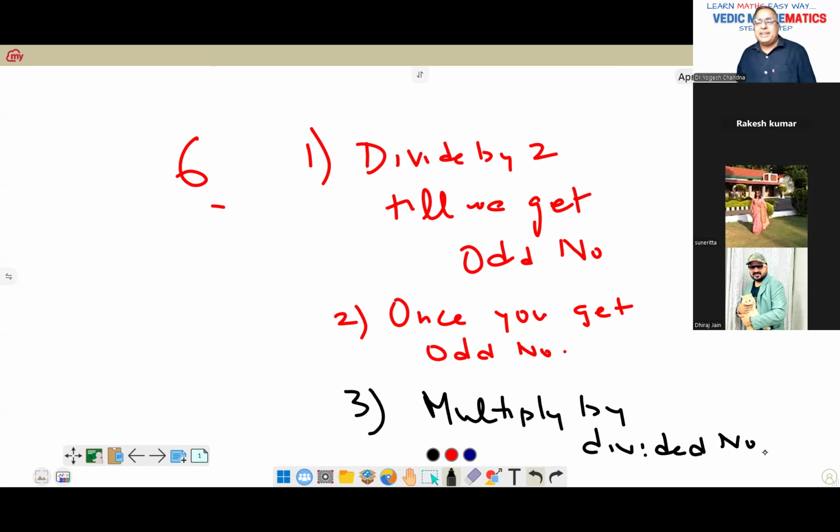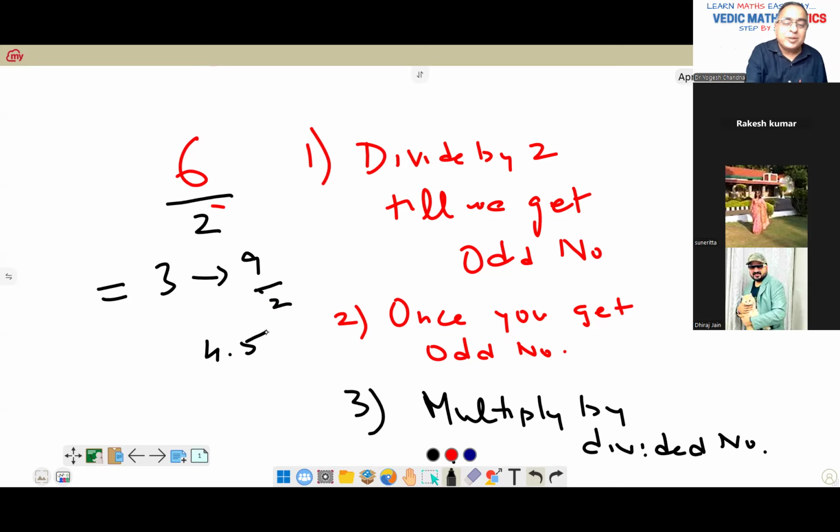Is it clear up till here? Let's see. 6 means 6 divided by 2, that we get 3. Now 3 we know, now we are into the odd method. So 3 square is 9. 9 divided by 2 is 4.5. So 4, 5.